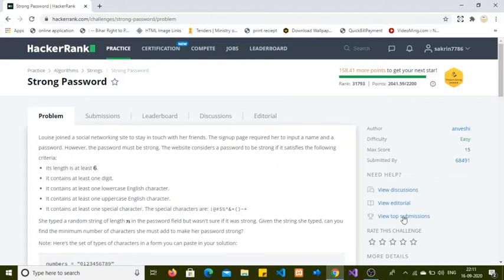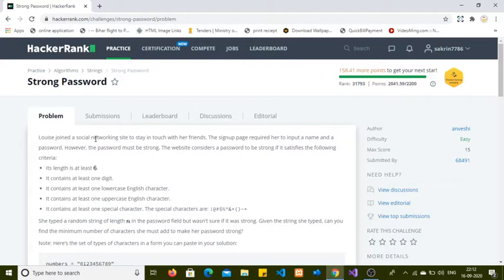Yes, in this problem statement we have to determine whether a given input string is a strong password or not. If not, then how many characters or constraints are missing in the given string. So let's move to the problem statement for better understanding and clarification of the problem.